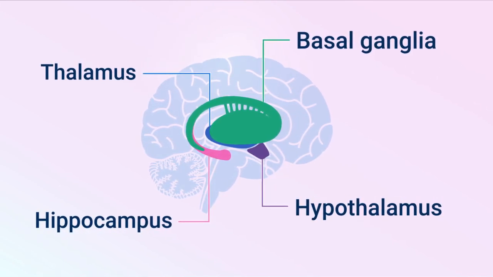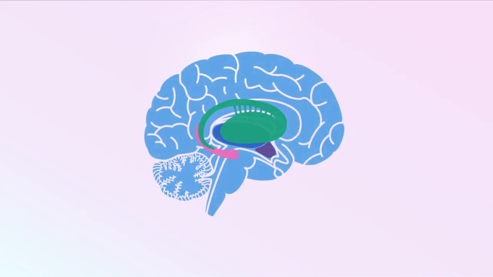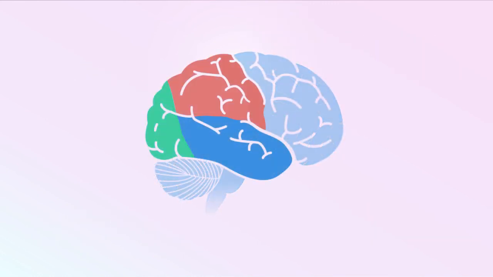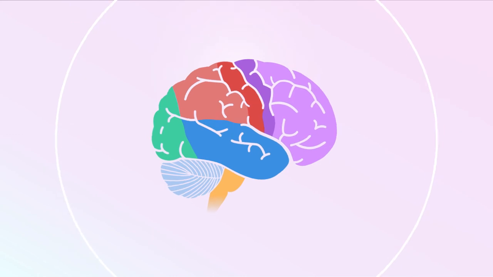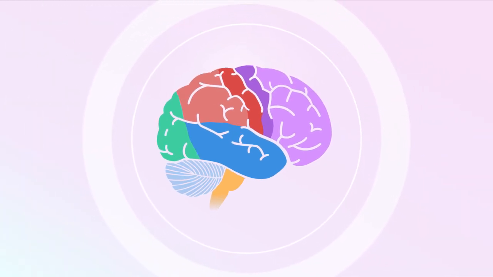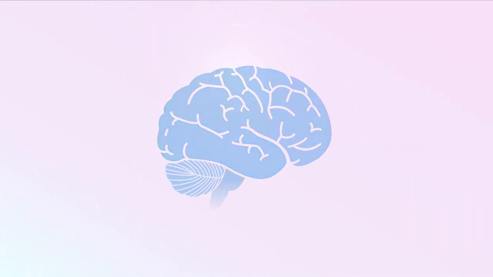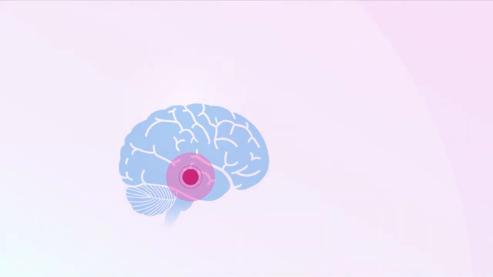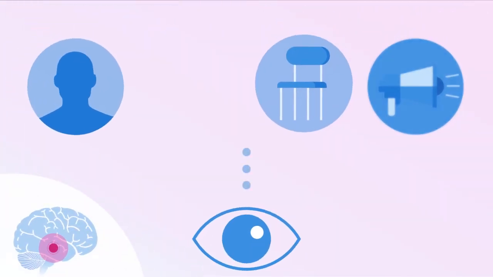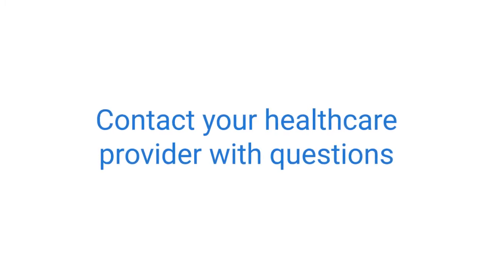The brain plays a crucial role in your body's functions and overall well-being. The different parts of your brain all work in harmony to make sure your body functions properly. When you have a brain injury or disorder, you may lose some abilities you had before. Talk with your healthcare provider if you have any questions about your brain or how it may be affected by your injury or health condition.